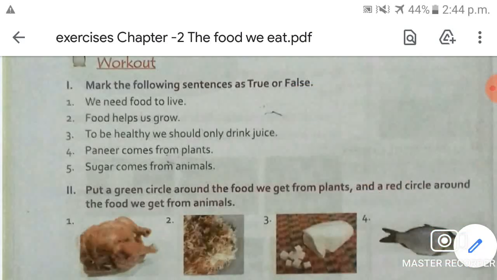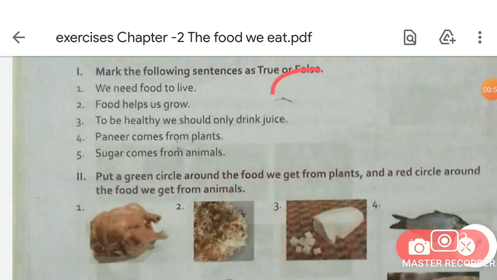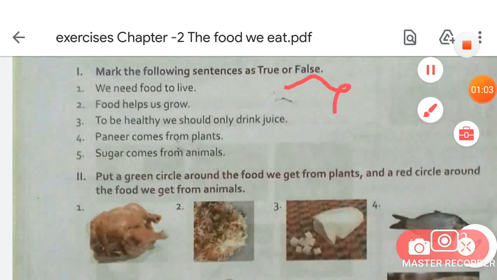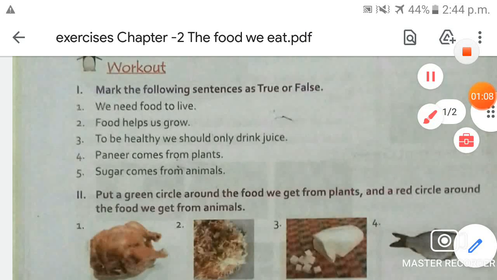If the sentence is true, then what will you write here? You will write T. And if the sentence is false, then you have to write F here. Is that clear? Now let's start with the first one.